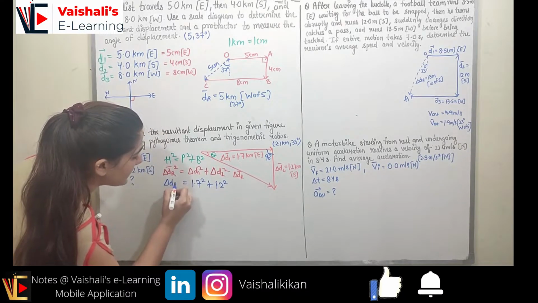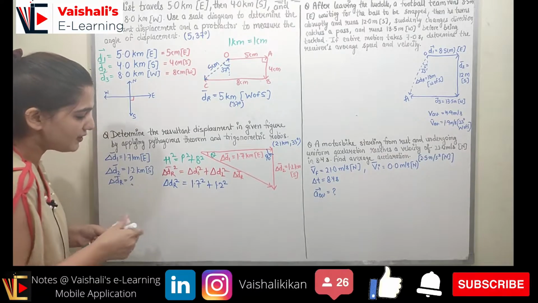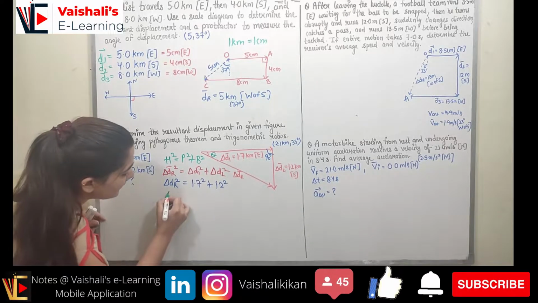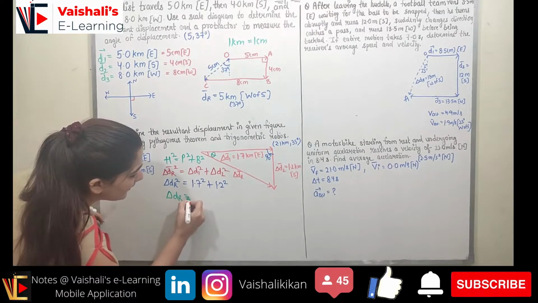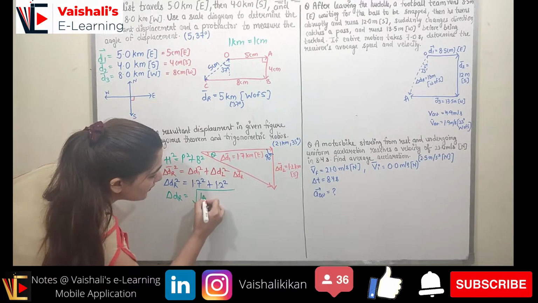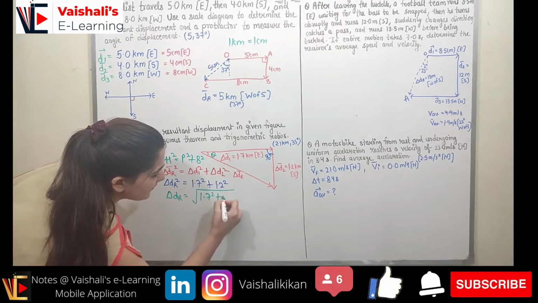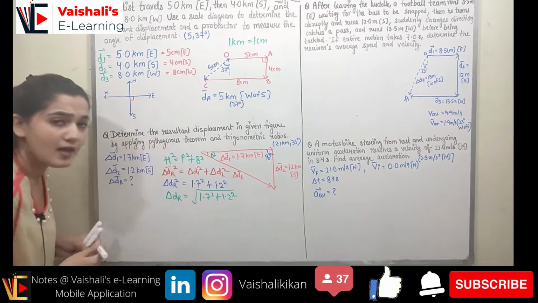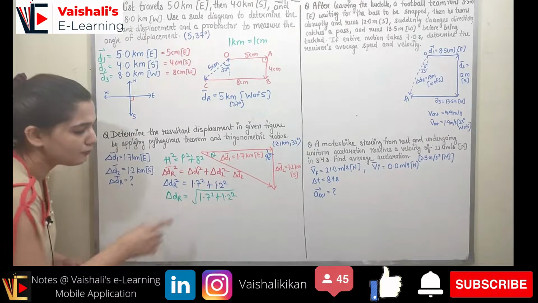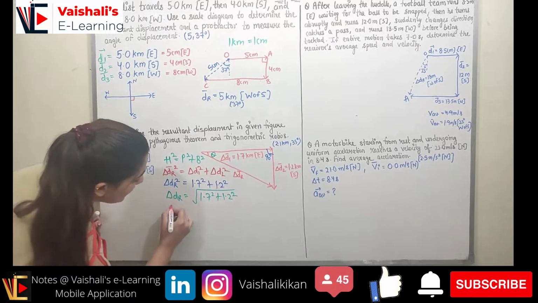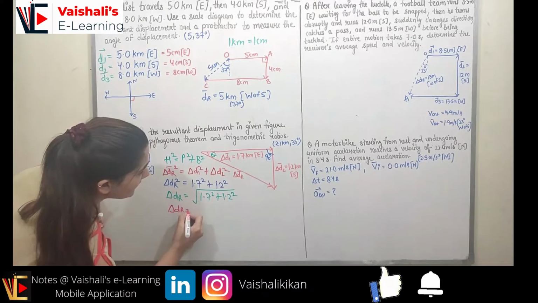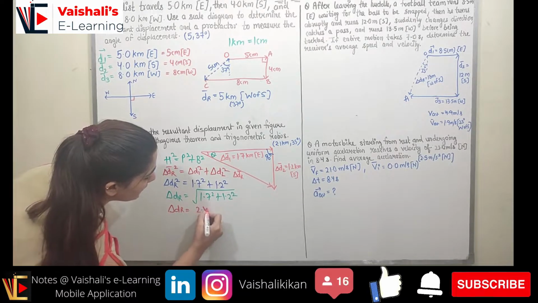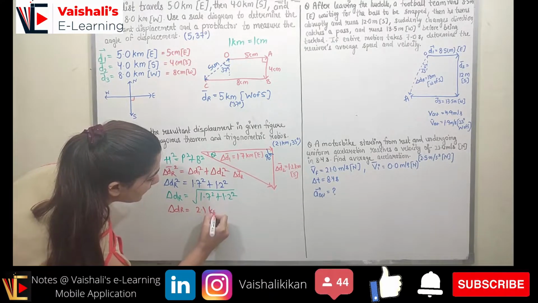It is equal to delta dr square. So when I need to find delta dr, what will I do? I will take the square root of these two, so the square root of 1.7 square plus 1.2 square. Now you can pull out your calculator and find this calculation. So delta dr will come out equal to 2.1 kilometer, right?